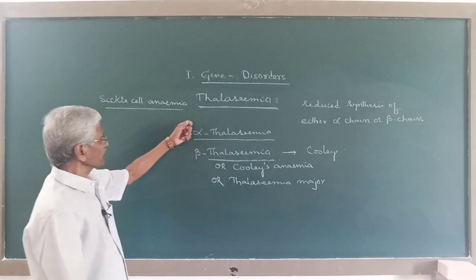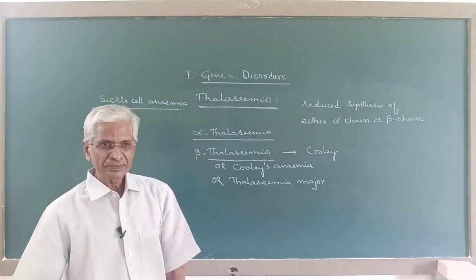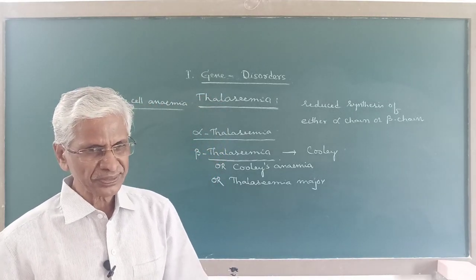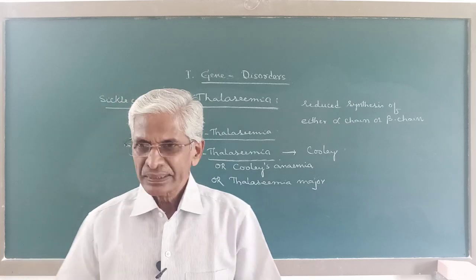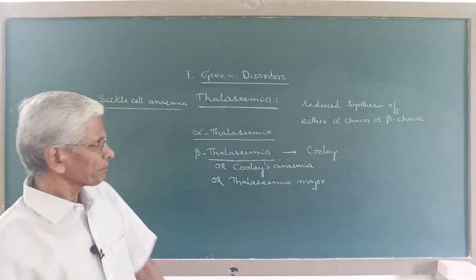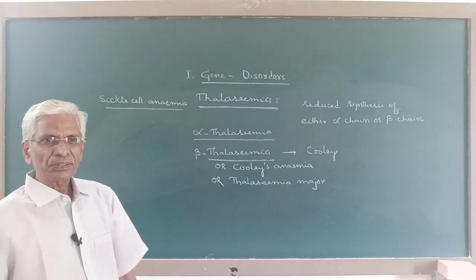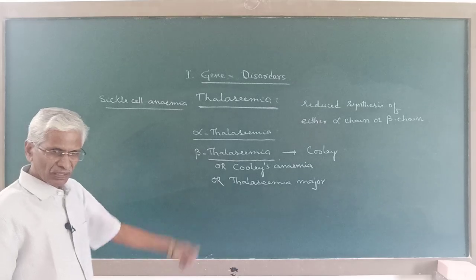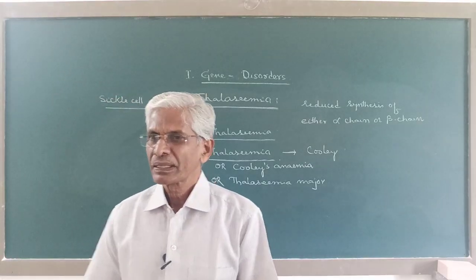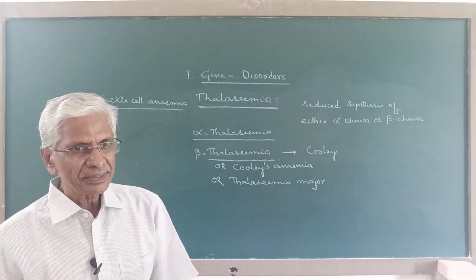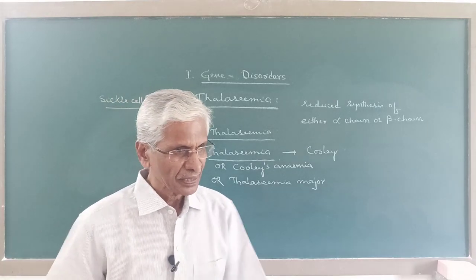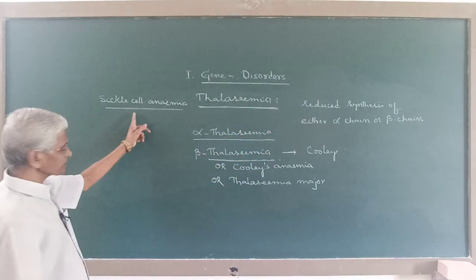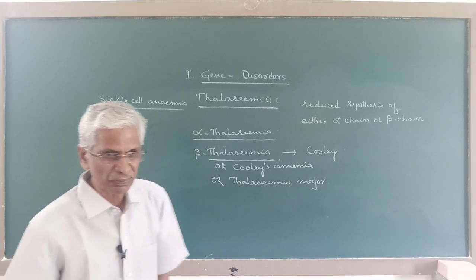Thalassemia is no doubt a blood disease, but this is a blood disease of quantitative problem, whereas sickle cell anemia, also a blood disease in human, is a disease of qualitative problem.